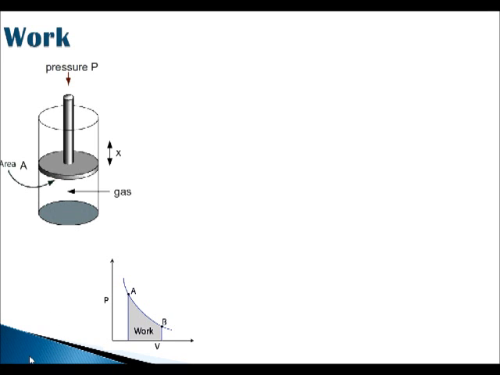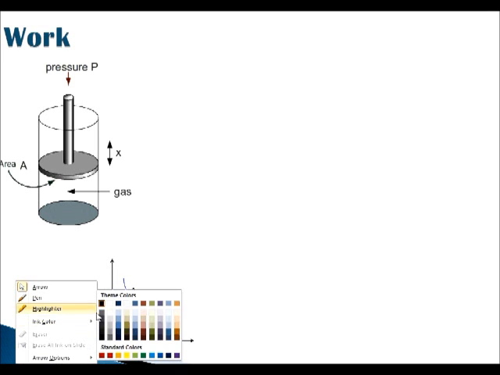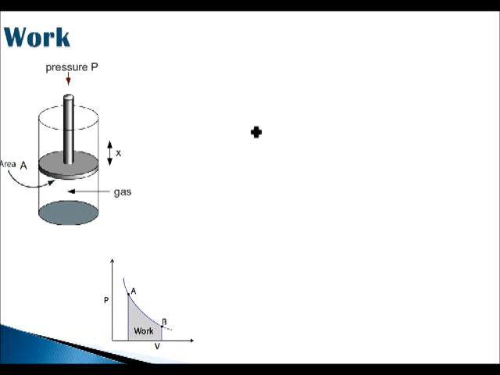Okay, so now that we have a few of those definitions, let's talk about the work, which is going to get us one step closer to defining the first law of thermodynamics. So work, if we think back, is defined as F, the external force applied on an object, times the displacement that object incurs.